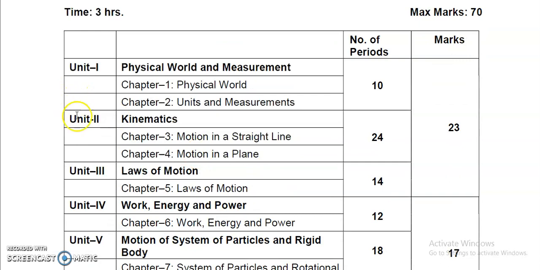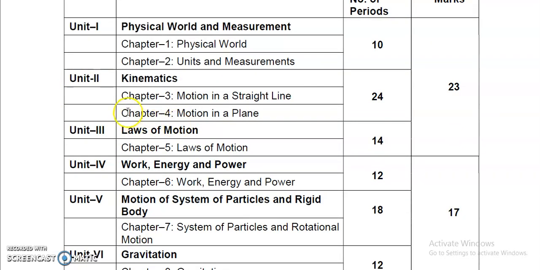Next to it, unit 2 consists of two chapters again. Unit 2 is named kinematics. It consists of chapter number 3 and chapter number 4. Chapter number 3 is motion in a straight line and chapter number 4 is motion in a plane.